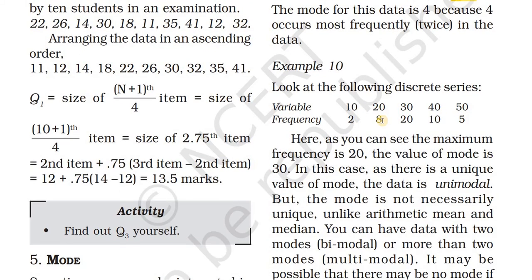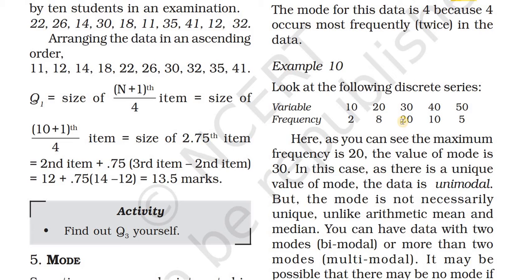Then in this example, this is a discrete series. Here you can see variable and frequency. Frequency means how many times a value occurs. Here you can see 10 repeating 2 times, 20 repeating 8 times, 30 repeating 20 times, 40 repeating 10 times, 50 repeating 5 times.